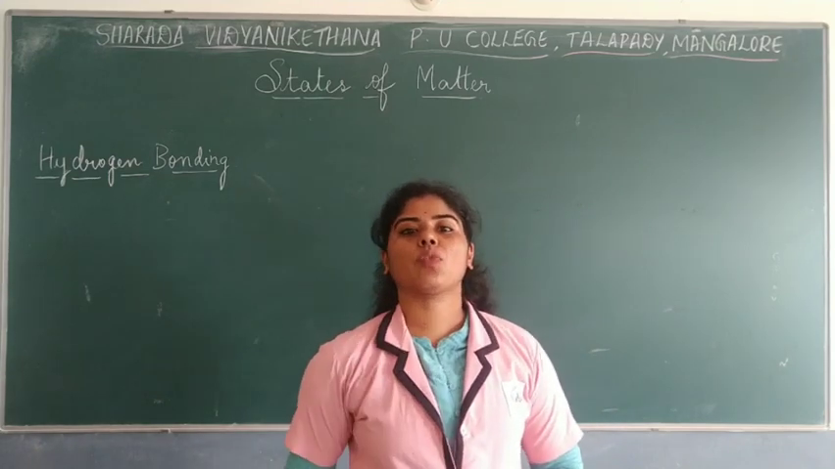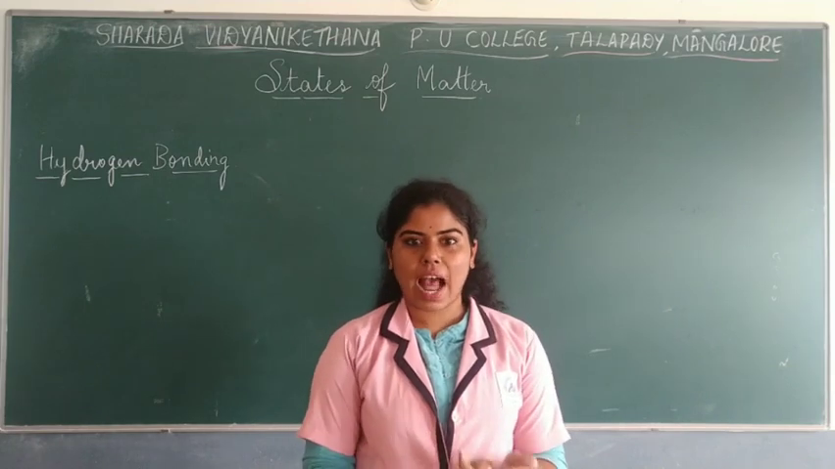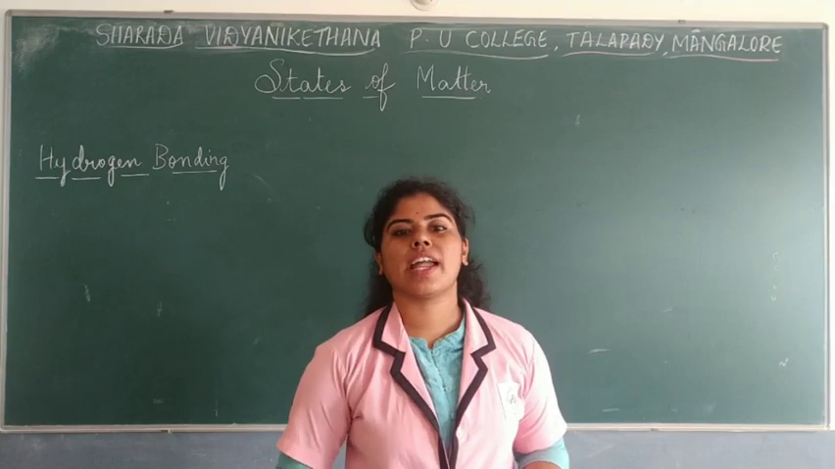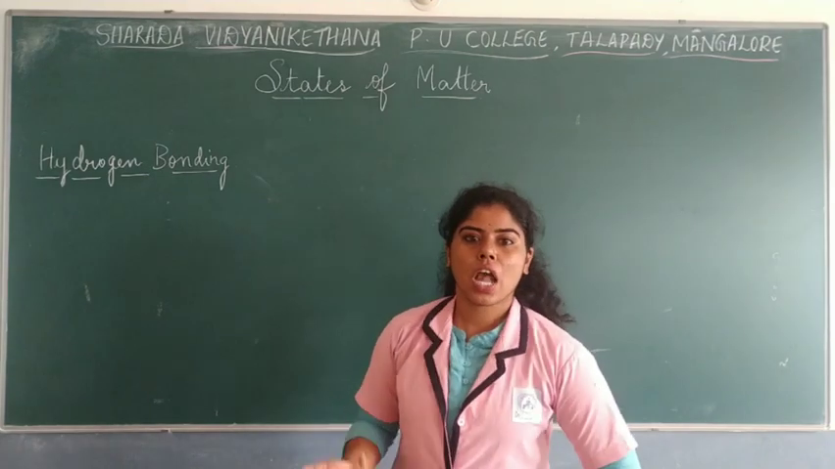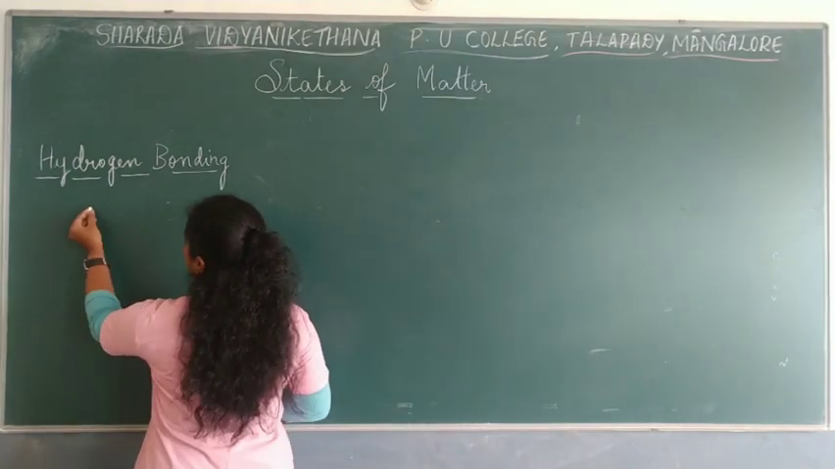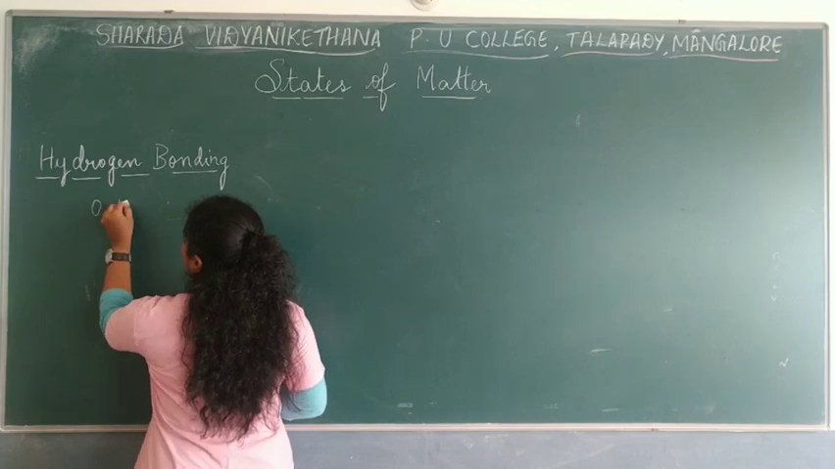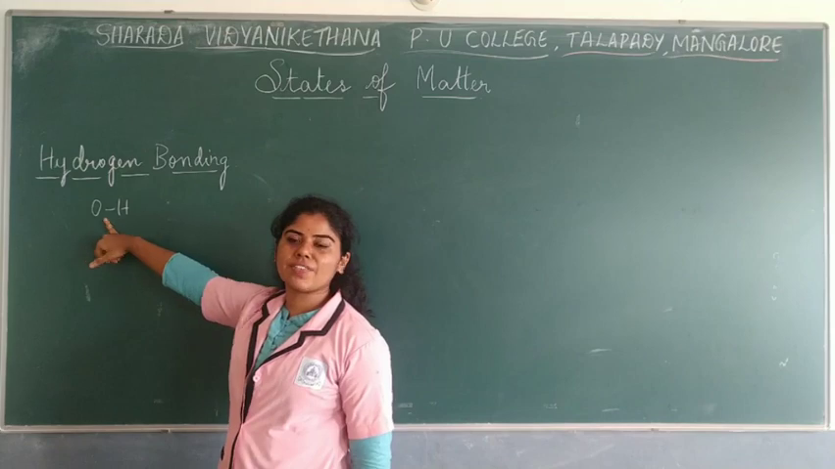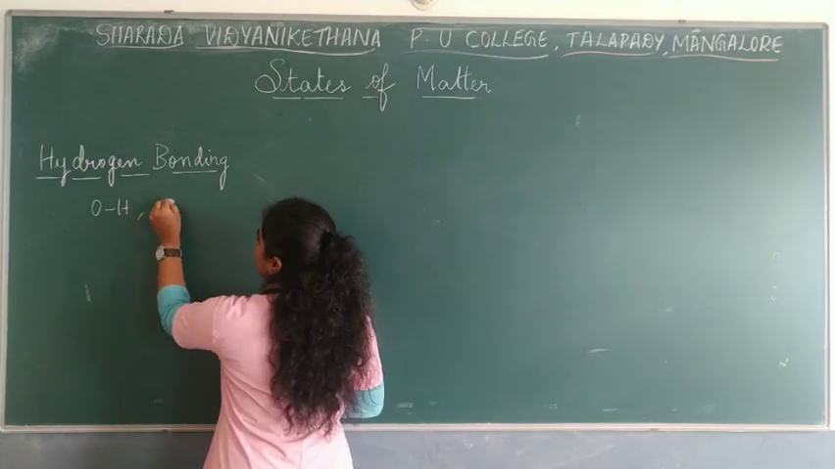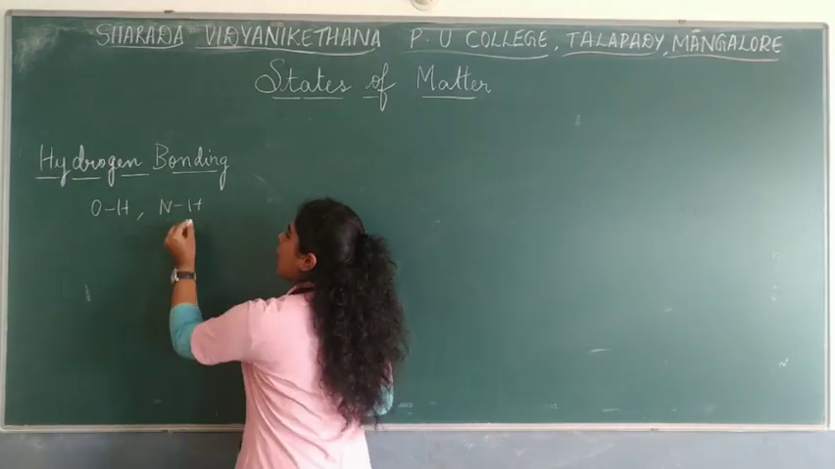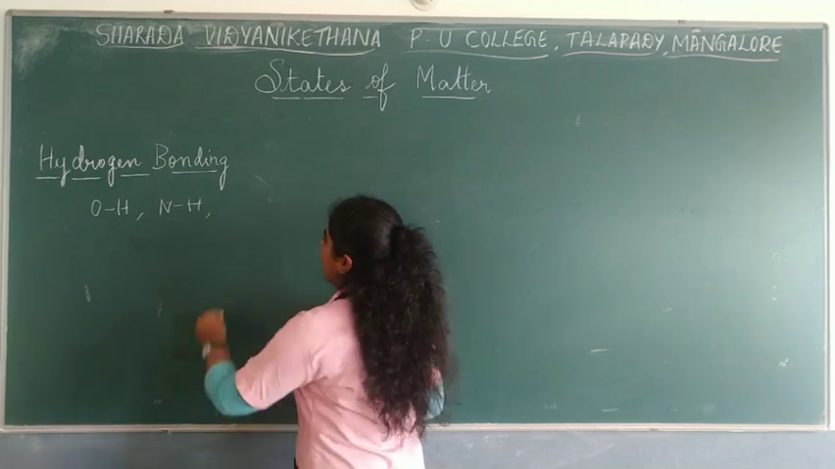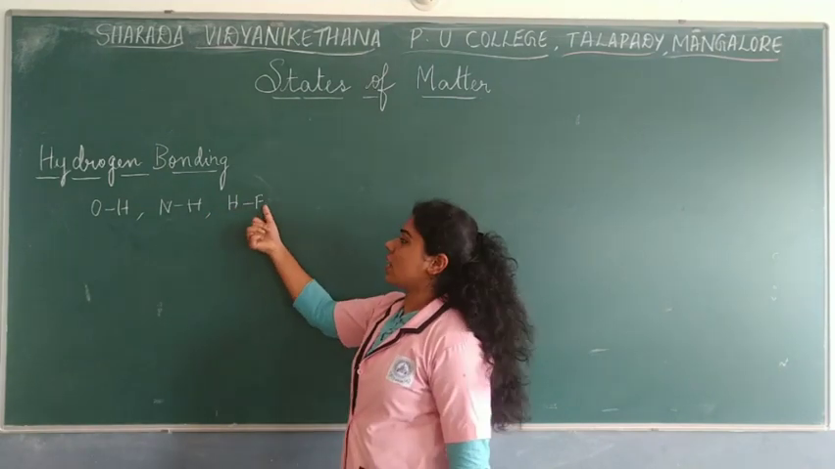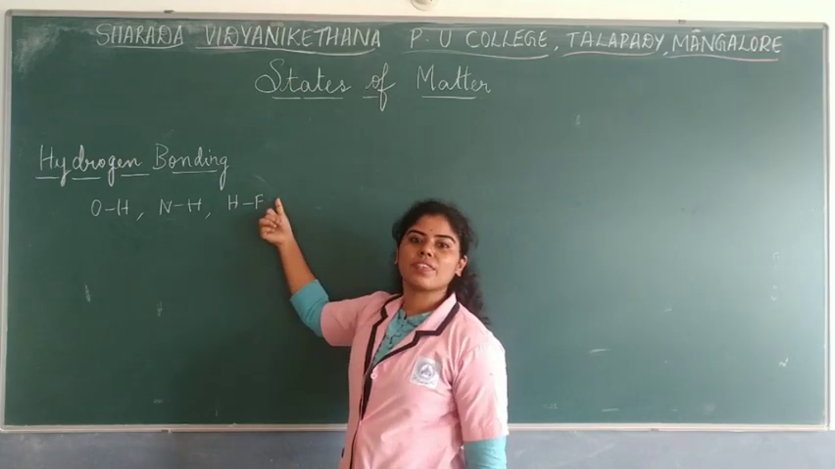Highly electronegative. What do you mean by electronegative atoms? Those are the atoms which can pull the electrons toward themselves very easily and create partial positive and negative charges. For example, you have the hydrogen bond in between O-H, where oxygen is said to be highly electronegative. Then you have the nitrogen-hydrogen bond, where nitrogen is again highly electronegative. Then you have hydrogen-fluorine bonds. Here fluorine is said to be highly electronegative, right?